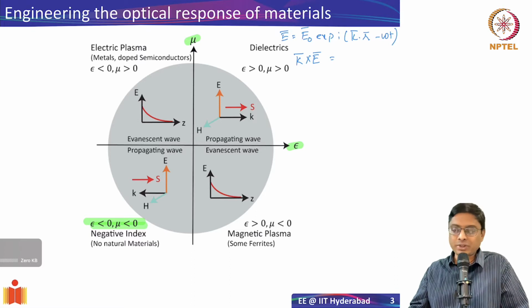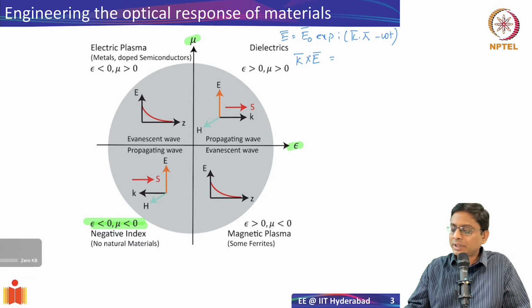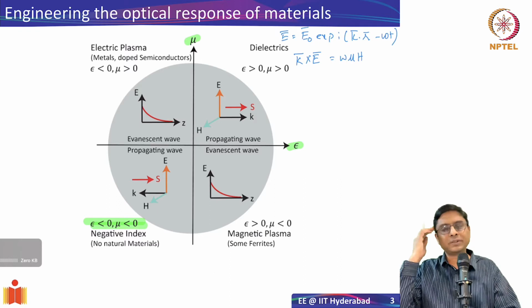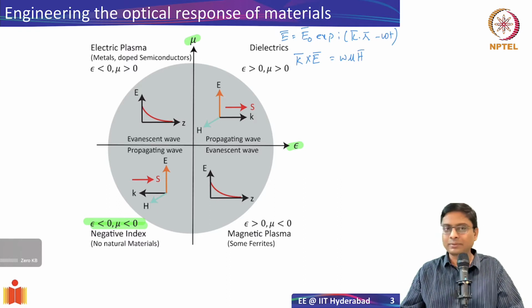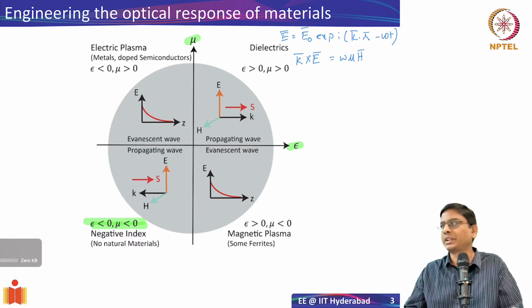So B is mu H. And there's a minus and there's a time derivative, and there will be an i term which cancels out, and you'll end up with omega mu H. Dou B by dou t will be of this form. So you have to do a little bit of algebra to get here.